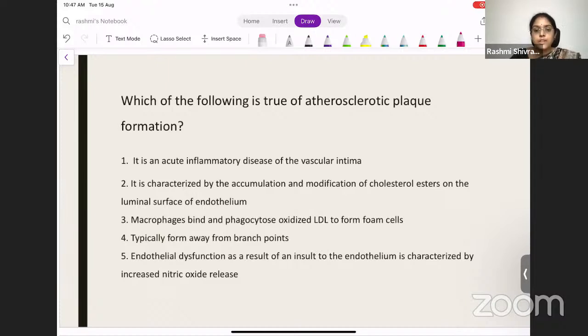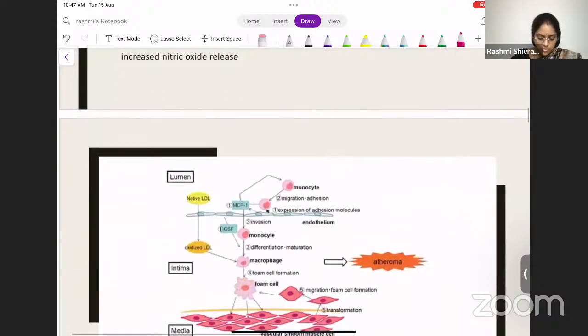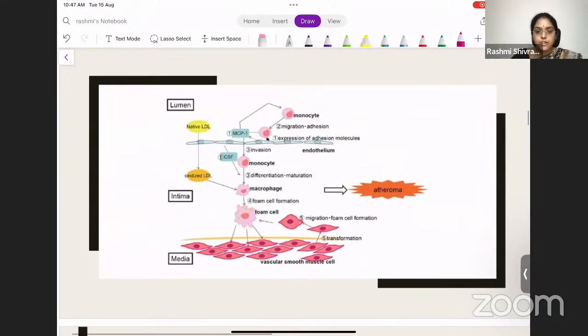I would like all of you to interact in the chat box. So what is the answer for this question? Which of the following is true for atherosclerotic plaque formation? I have a figure here so that you can remember easily. Photographic memory is also very, very important. So I would like all of you to remember this image.